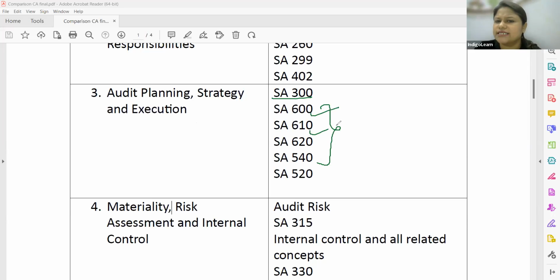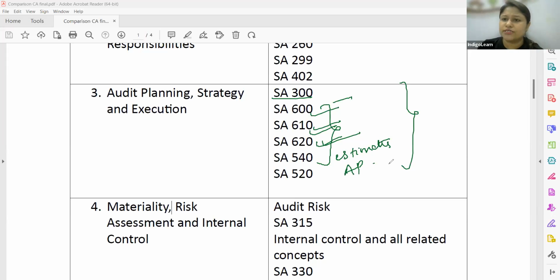So SA 600, 610, 620, where we talk about using the work of others, that is about other auditors, internal auditors, and auditors' expert. These three we study as a part of this chapter now. 540, which talks about auditing accounting estimates. And 520 analytical procedures are now not going to be studied as a separate auditing standard.